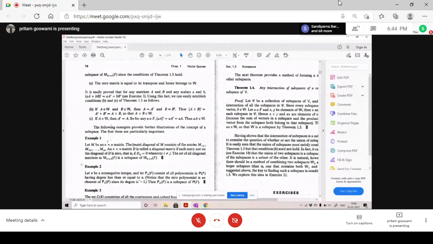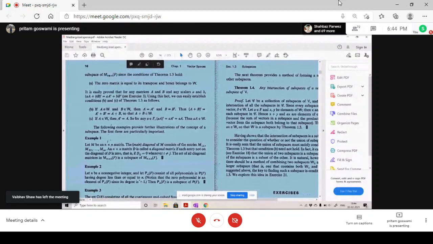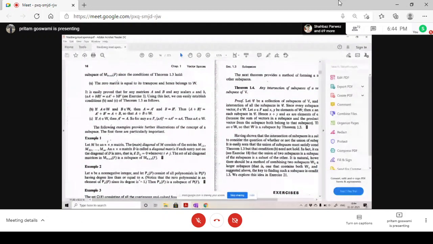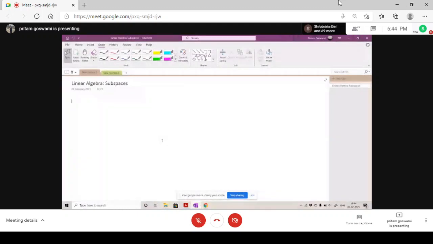Okay. So suppose the collection of all matrices is denoted by M n cross n F, and suppose I write all set of matrices as M n cross n R. What is R?